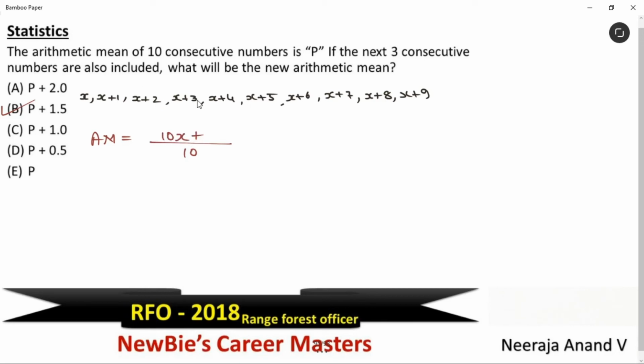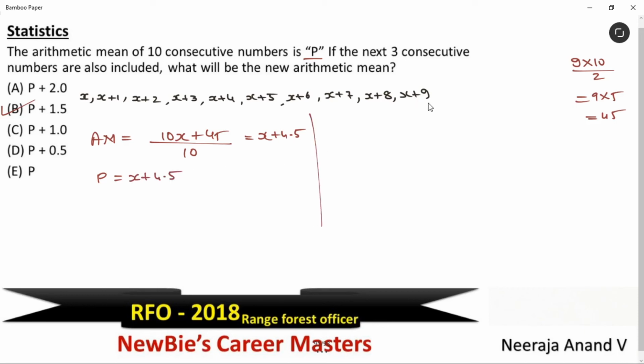1 plus 2 plus 3 plus 4 plus 5 plus 6 plus 7 plus 8 plus 9. See, what is the formula of sum of n natural numbers? n into n plus 1 divided by 2. 9 into 10 divided by 2. So that is 9 into 5. We get the sum as 45. Okay, we get x plus 4.5 as the arithmetic mean. They are telling this arithmetic mean value is p. Let's take it as p, x plus 4.5.